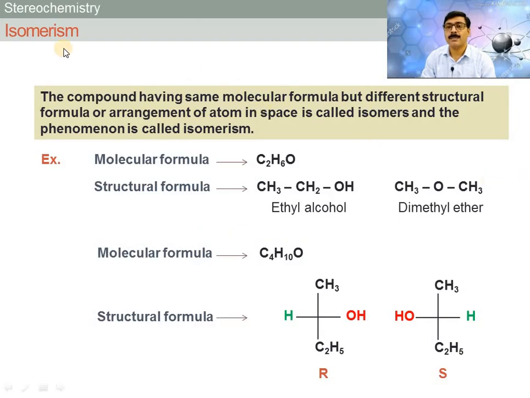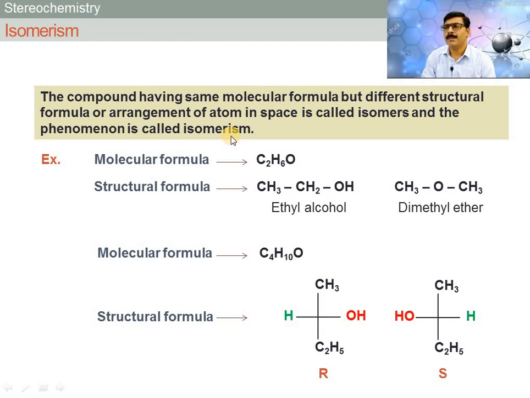What is called an isomer, and how do you find out the isomer of a compound? So let's turn to the most important topic, that is isomerism. Friends, what is called isomerism? Compounds having the same molecular formula but different structural formula or arrangement of atoms in three-dimensional space are called isomers, and the phenomenon is called isomerism.